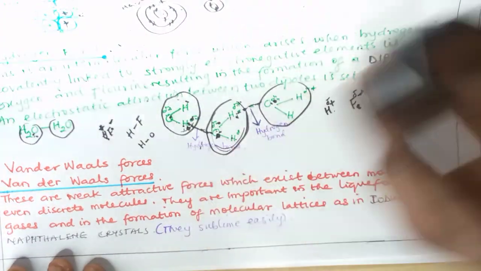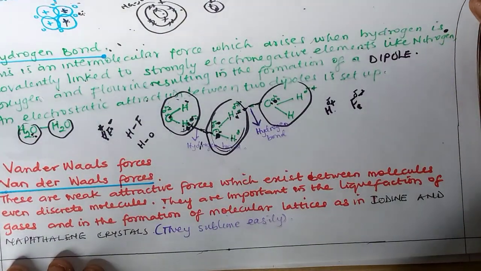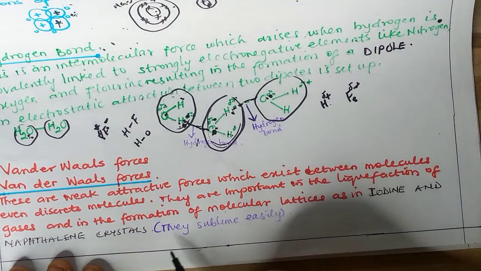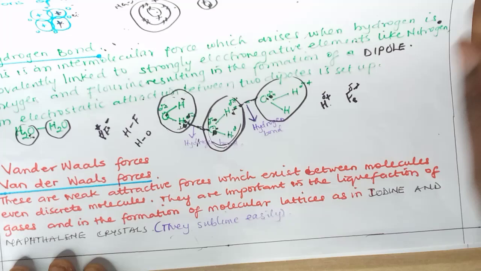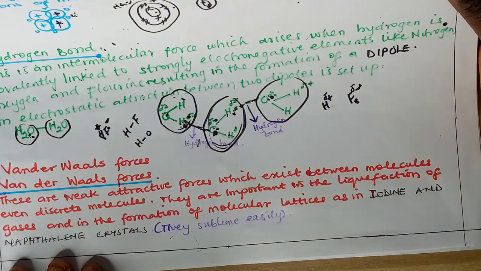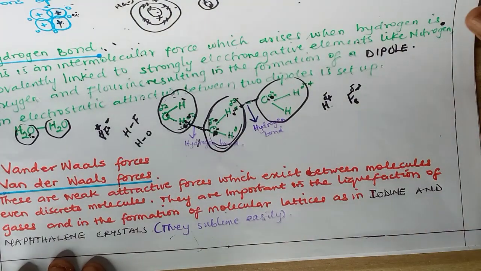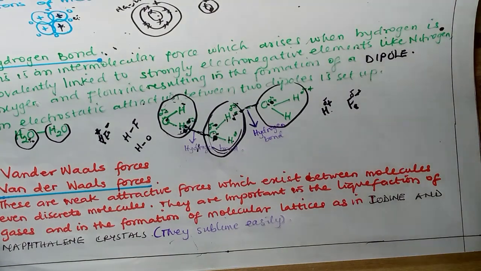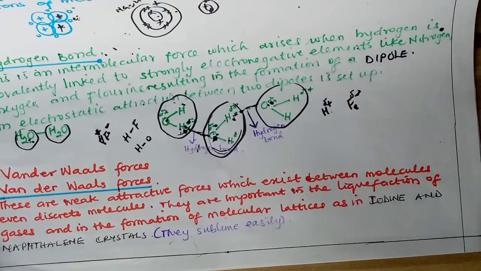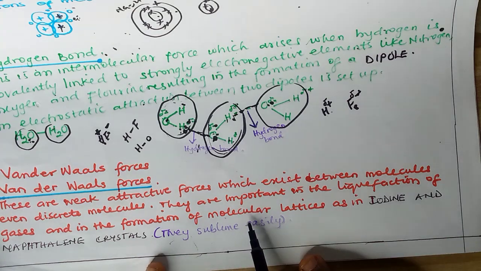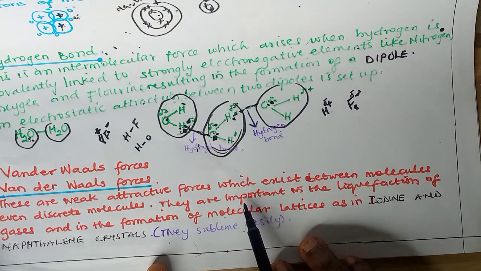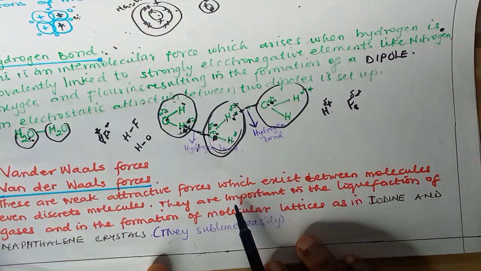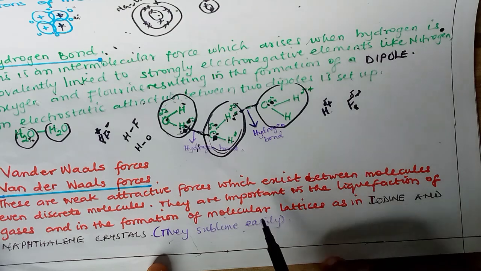The last one here is the van der Waals forces. It's actually a very weak force which exists in gases, and it exists in gases that are discrete, that is, that are short-lived. Those gases that sublime easily, or those solids that sublime easily, are also made up of van der Waals forces, like iodine crystals and naphthalene crystals. And most weak forces exist in gases, so to say.